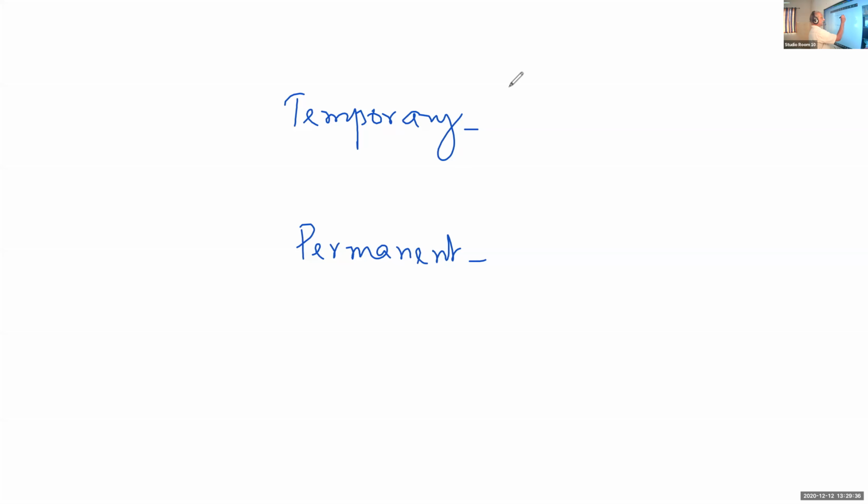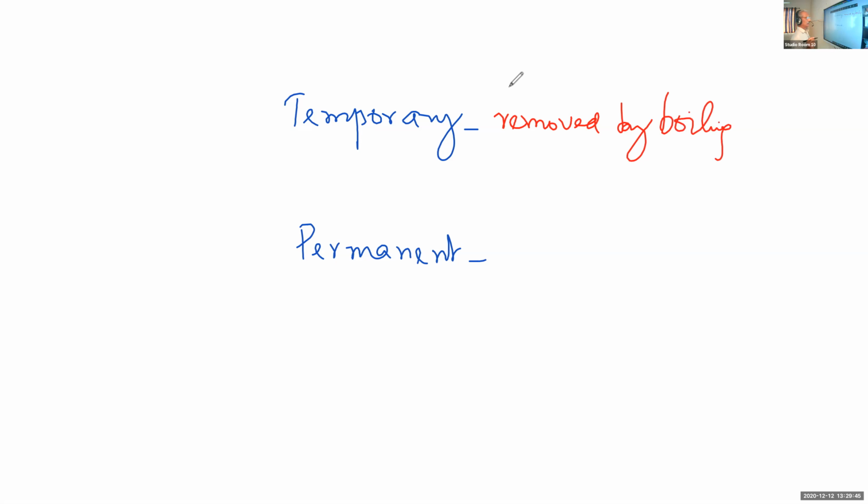Then hardness can be classified into temporary hardness and permanent hardness. Temporary hardness is removed when it is boiled. It can be removed by simply boiling.